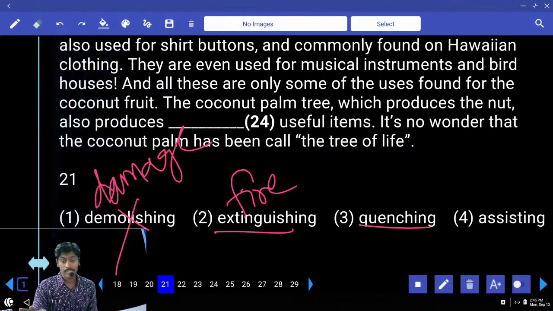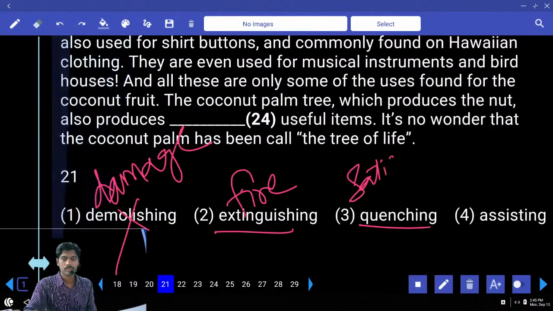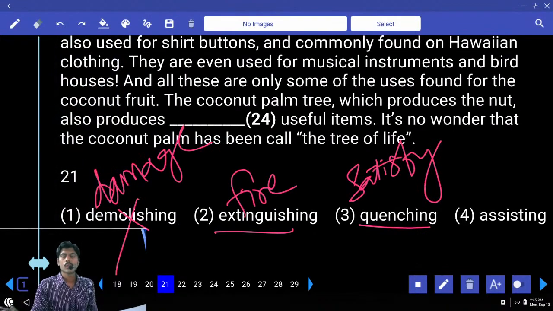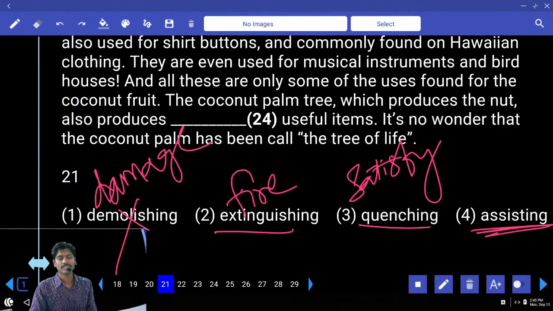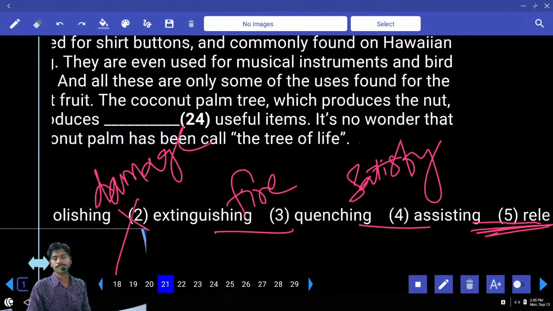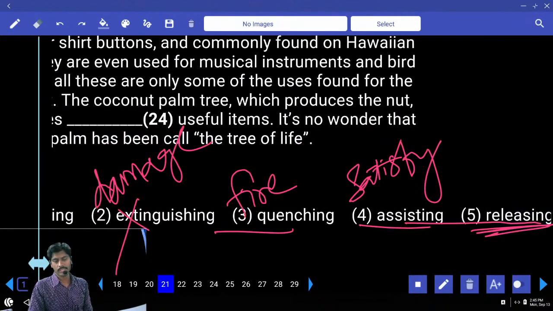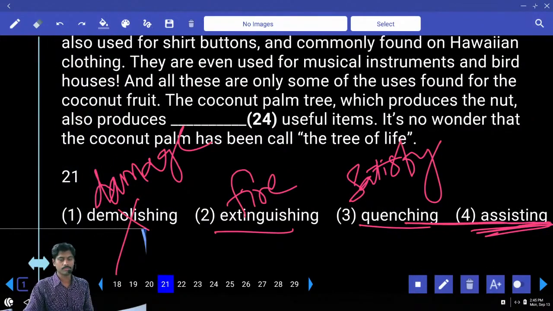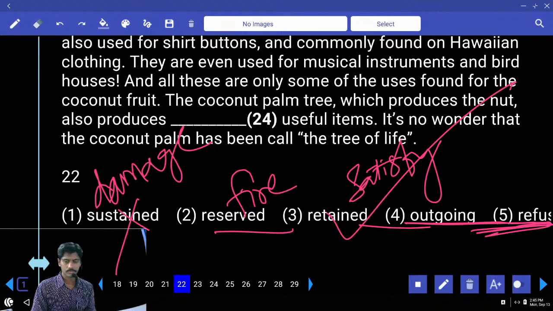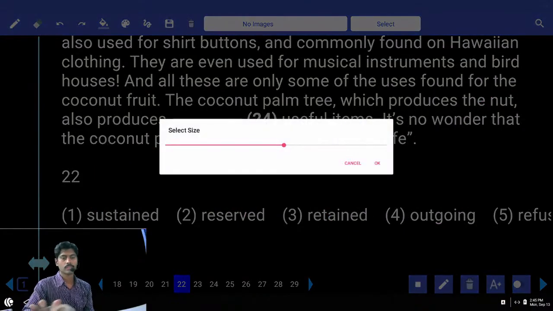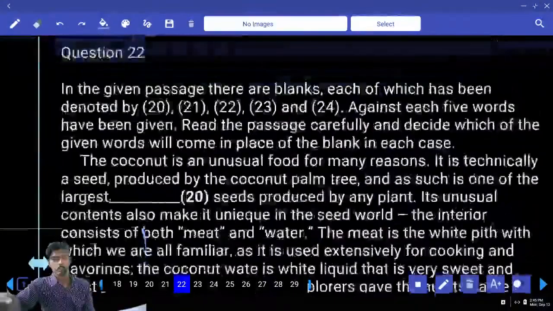Thirst quenching, yes, generally we use quench somebody's thirst. Quench means satisfying the thirst. Thirst assisting. And what is the last one? Releasing. Thirst releasing, thirst quenching.